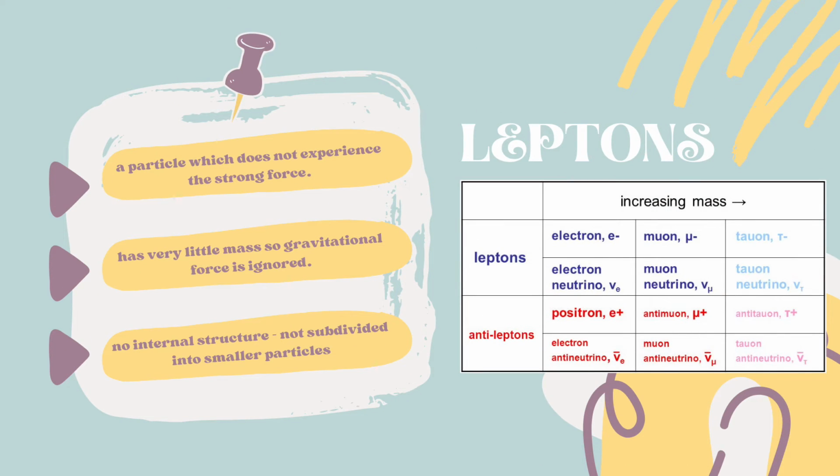Leptons. A lepton is a particle which does not experience the strong force. It is acted on by the other three basic forces, especially the electromagnetic and the weak forces. As a particle, a lepton has very little mass, and so the gravitational force is ignored. As for the structure, it does not have any internal structure, meaning it is not subdivided into smaller particles. There are 6 leptons in the lepton family, and each has its own corresponding antilepton.